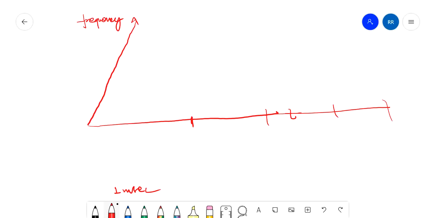Now suppose this is a frequency of 20 megahertz, from here to here. So how are the PRBs made? What are PRBs made up of? We will divide this.